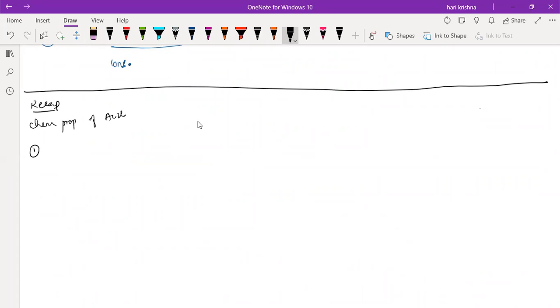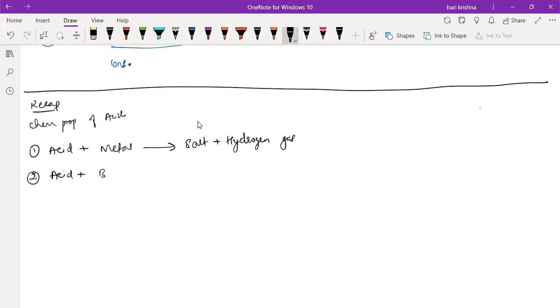First one, acid with metal. What are the products? So hydrogen gas and salt. Salt plus hydrogen gas. Fine.